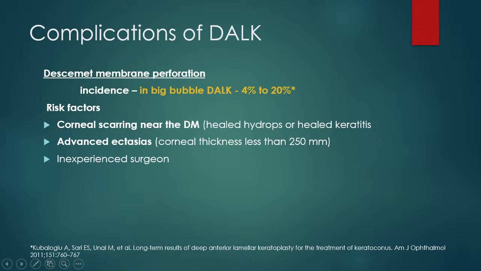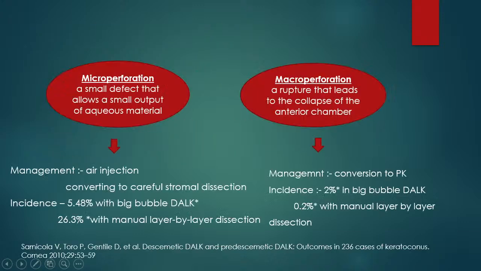As we saw, the most common complication of DALK is Descemet membrane perforation. The incidence in big bubble DALK is 4% to 10%. Risk factors include corneal scarring near the Descemet membrane and corneal thickness of less than 250 microns. Obviously, an inexperienced surgeon will also lead to a high risk of Descemet membrane perforation in cases of DALK.